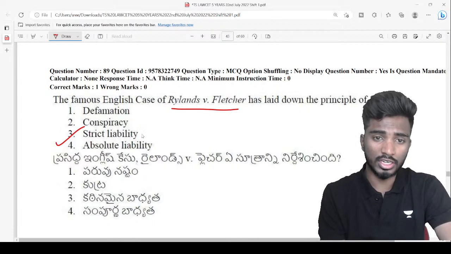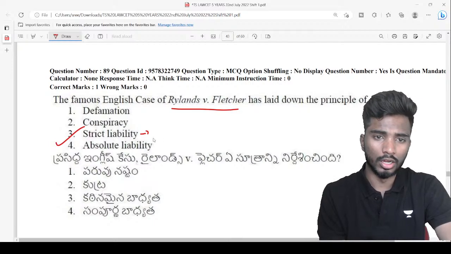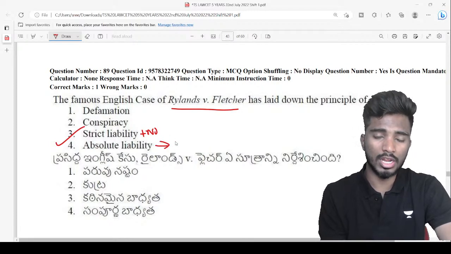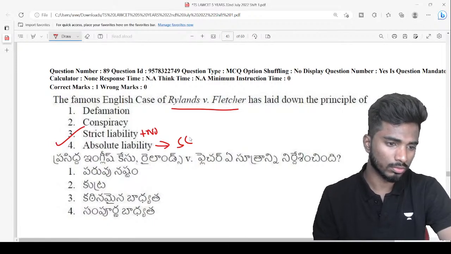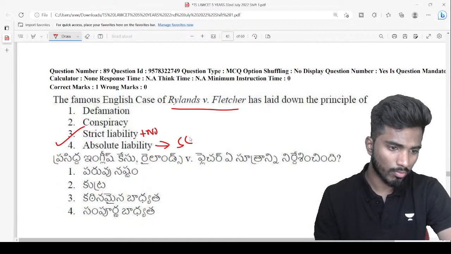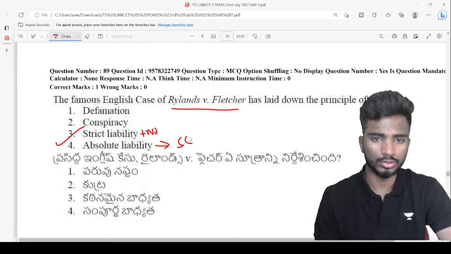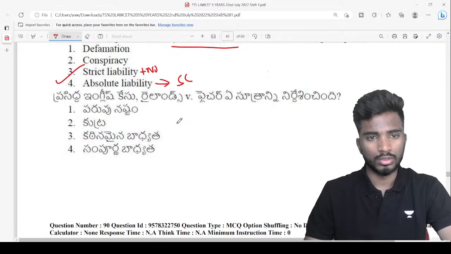Whereas for strict liability, there are some exceptions, right? So when there are no exceptions, strict liability plus no exceptions is equal to absolute liability. Absolute liability is a principle enunciated by the Indian Supreme Court. Next.